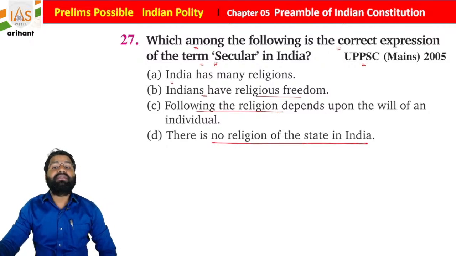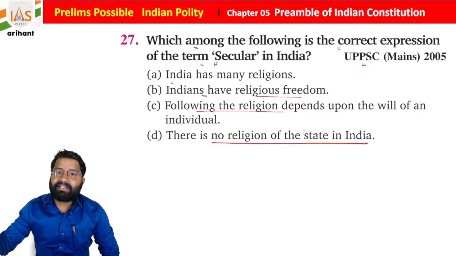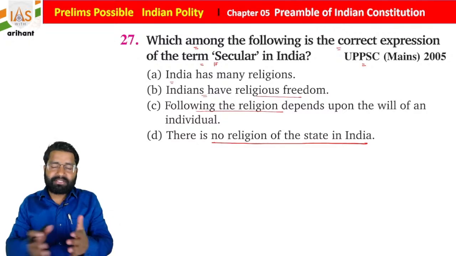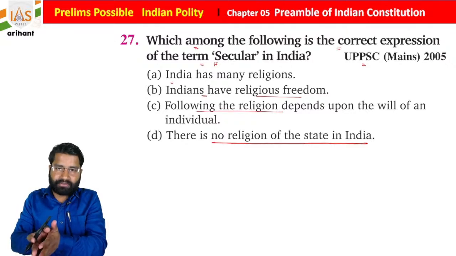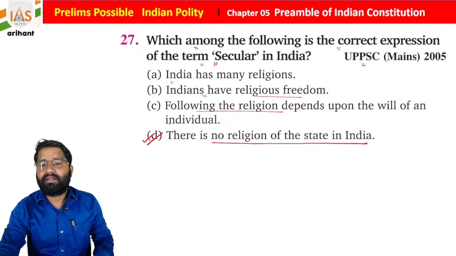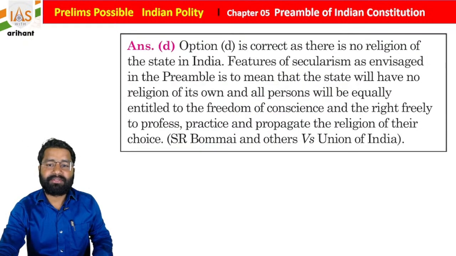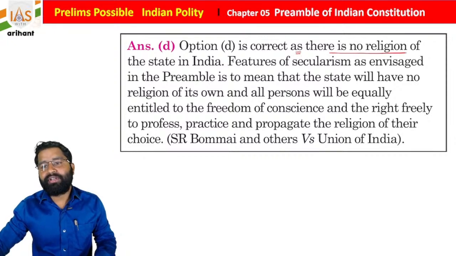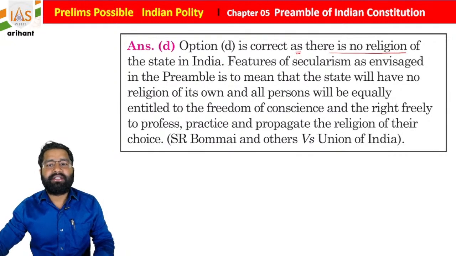So secular means the state is without any religion. The state supports every religion, meaning the state is not going to support a single religion. So there is no specific religion of the state in India, students. So option D is correct. There is no religion of the state in India.